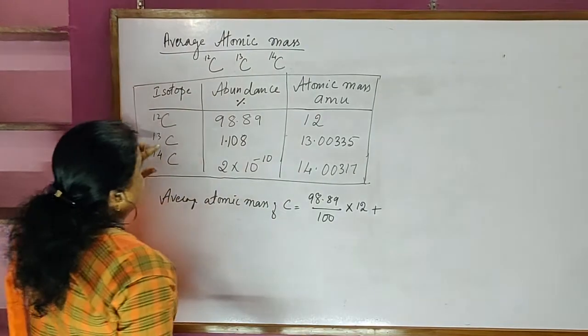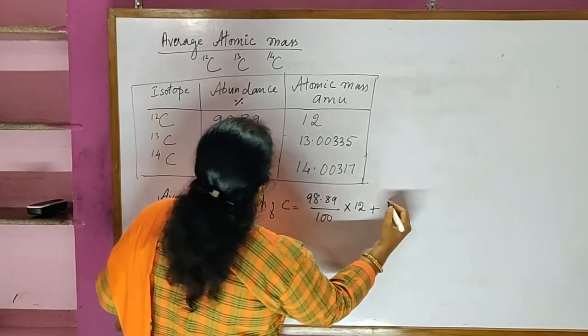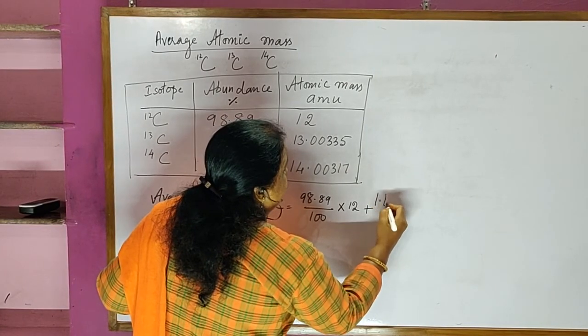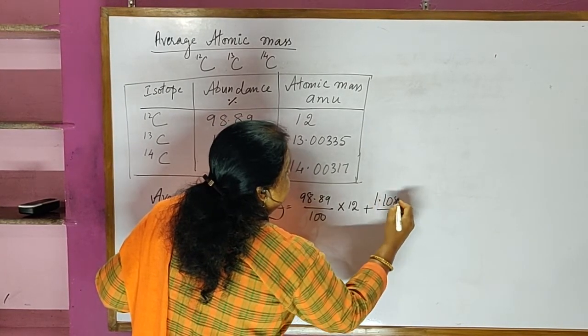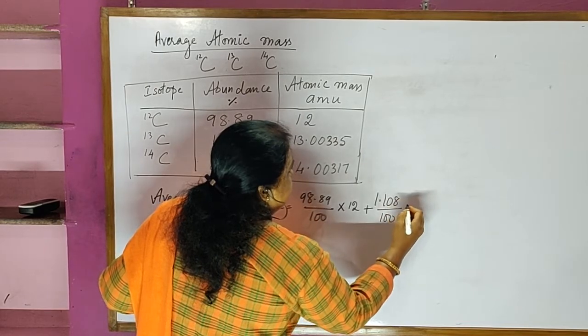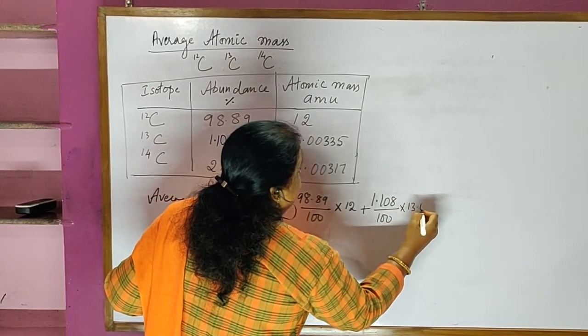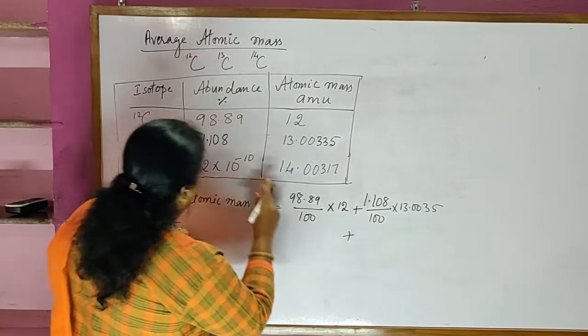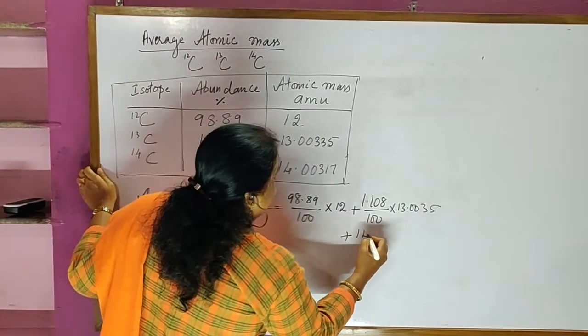Then take the second one, that is 1.108 divided by 100 into 13.0035, plus the last one, that is 14.